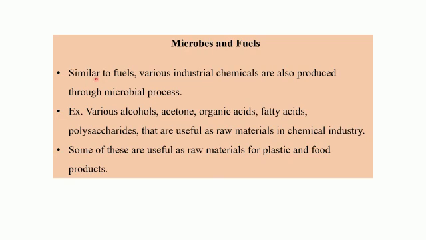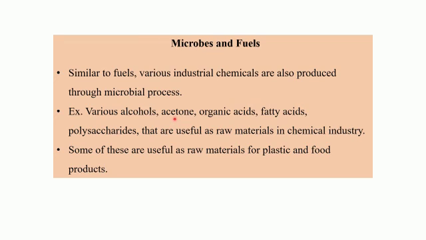Similar to fuels, various industrial chemicals are also produced through microbial processes. So there are several chemicals that are produced in the industries using microbes. Now, what are these industrial chemicals? Alcohols, acetone, organic acids.